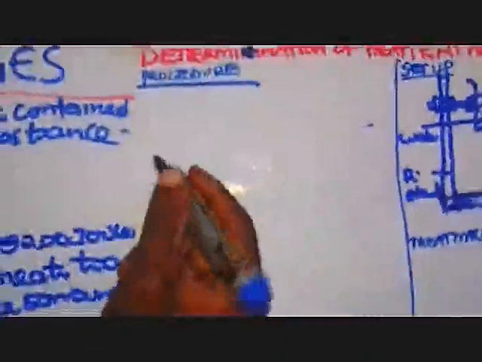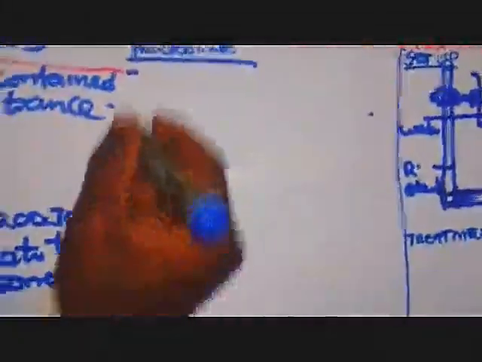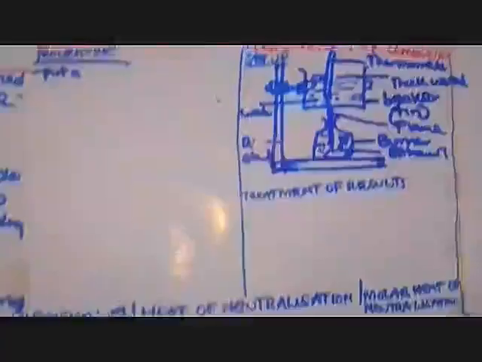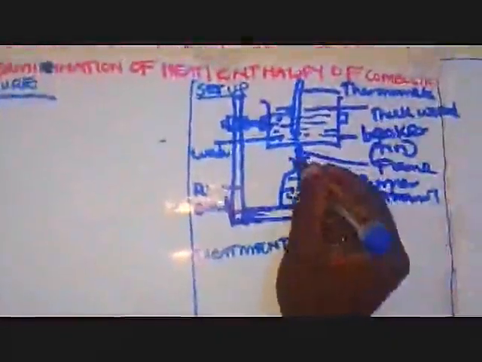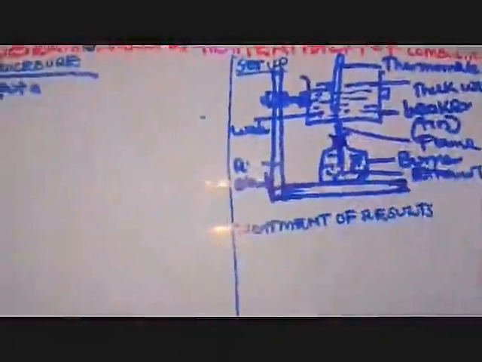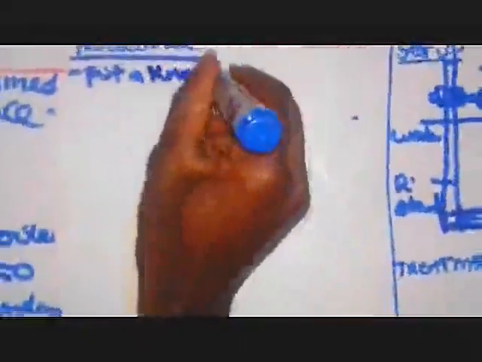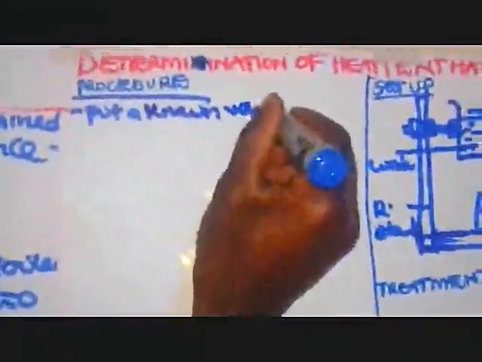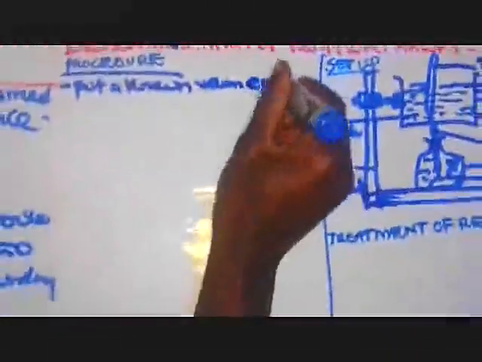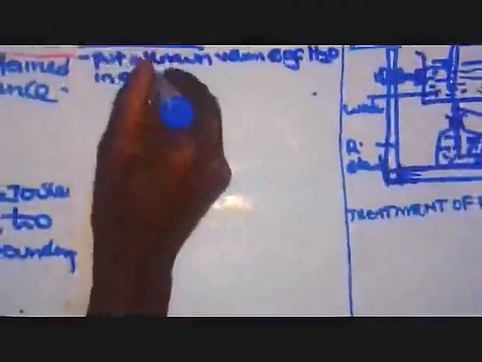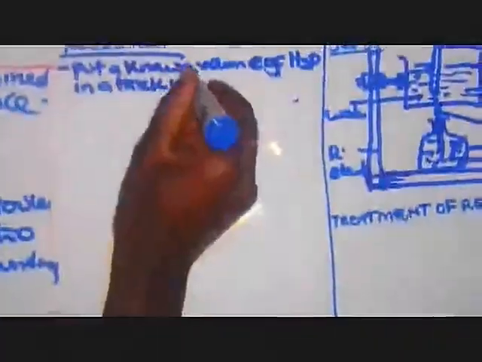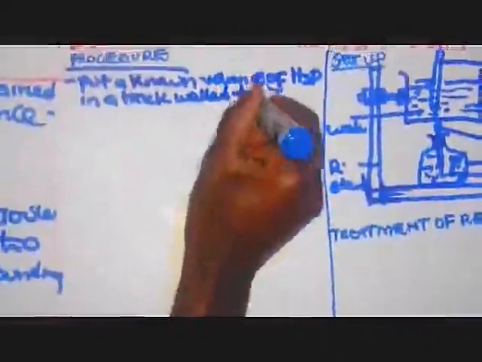Now after setting up like that, we can convert this setup into procedure. So what are we going to do? We are saying that after setting up like that, remember here you have to even put a cork. Then we want to transfer this into words. So we say: put a known volume of water in a thick-walled beaker or tin.